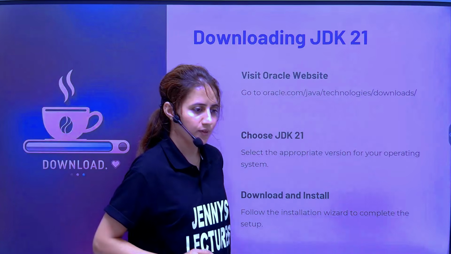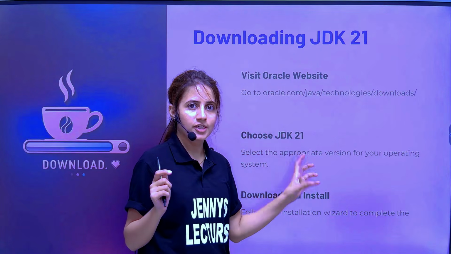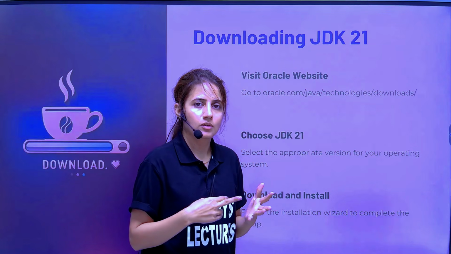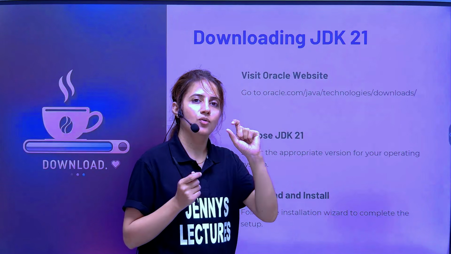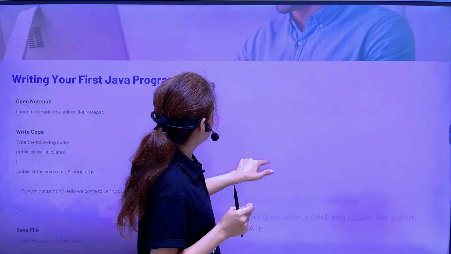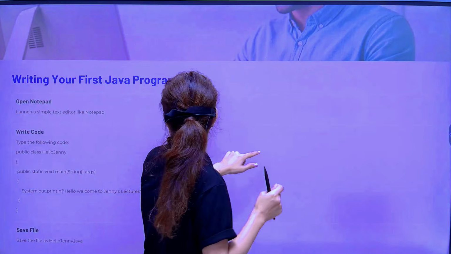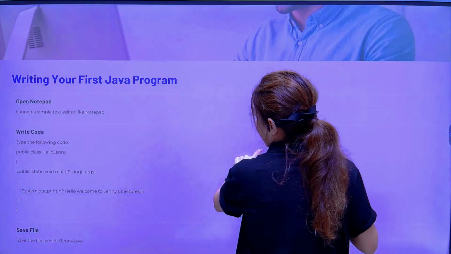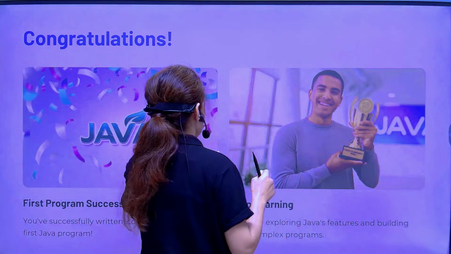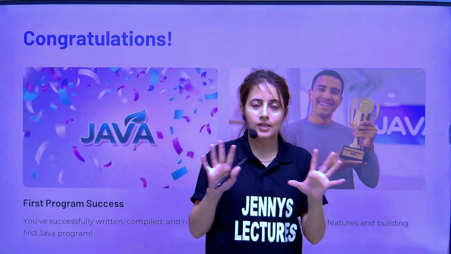Coding. Okay. So I hope you have downloaded JDK 21 for your system, maybe Mac or Linux or Windows, and you have run your first program. There are many things I need to tell. So these are nothing but how to install and all. This is how to write your first Java program, and compiling and running it. So you have done this.